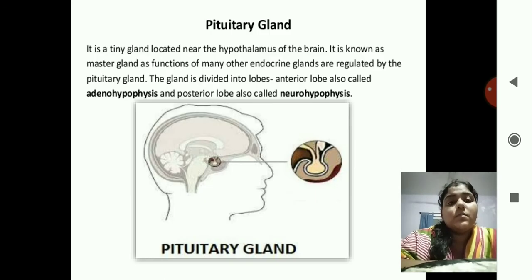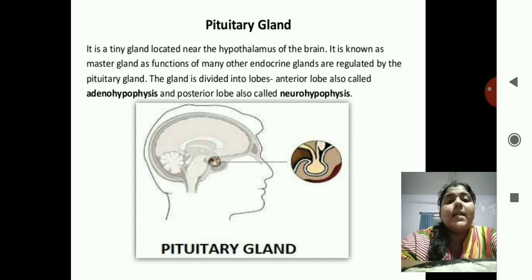So the first endocrine gland we are going to discuss is the pituitary gland. This is a very important, master gland in your body. You can say it is the principal of a school. This is the principal of your body. He gives the order: go through there, you have to release this hormone, you have to stop this hormone. All this bossing is done from the pituitary gland.